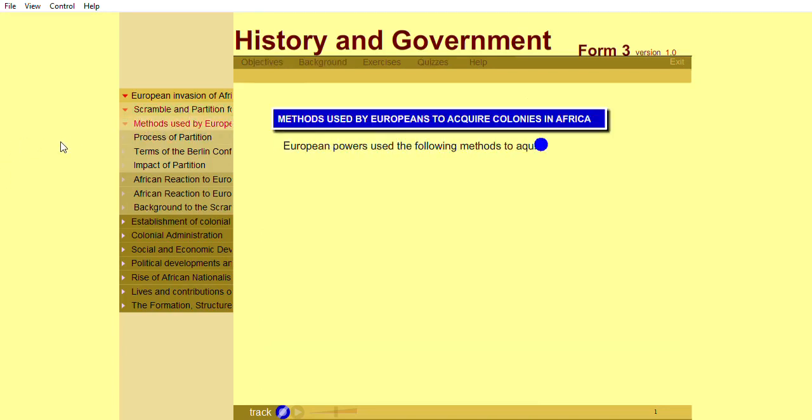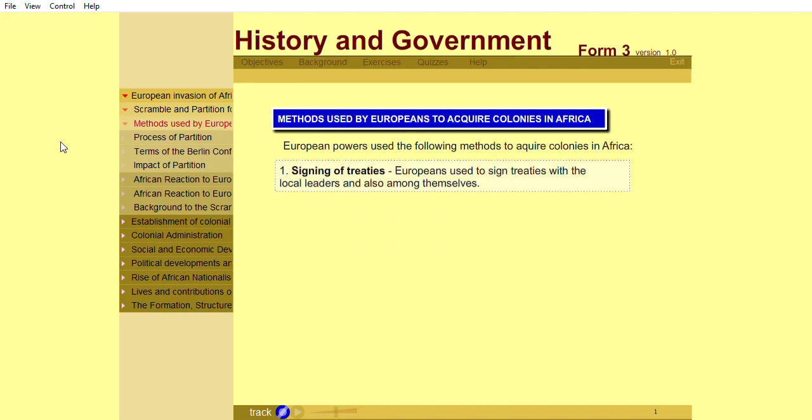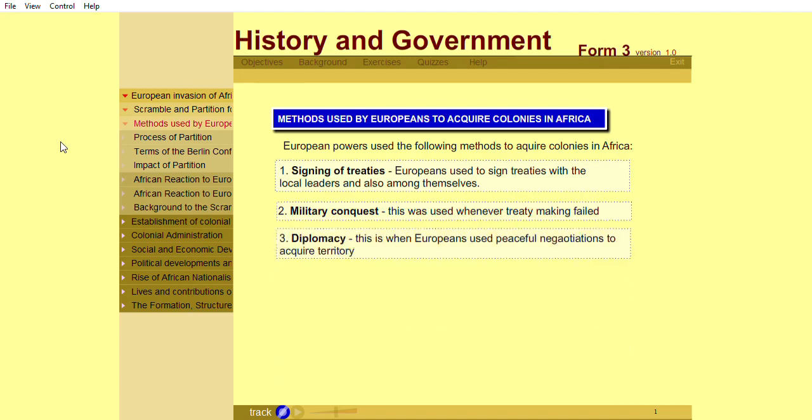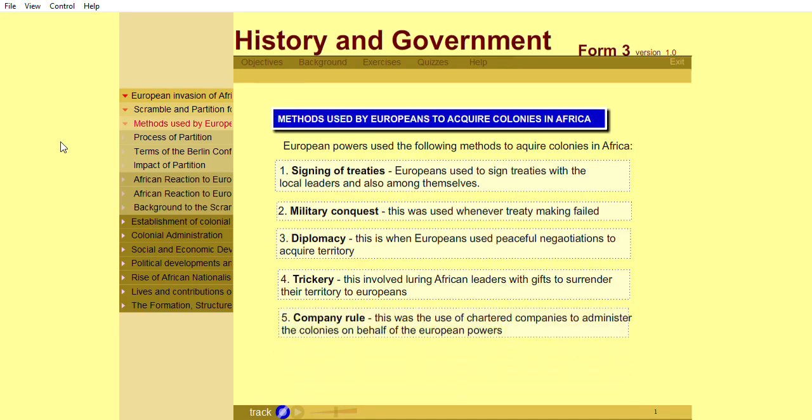European powers used the following methods to acquire colonies in Africa. Signing of treaties. Europeans used to sign treaties with the local leaders and also among themselves. Military conquest. This was used whenever treaty making failed. Diplomacy. This is when Europeans used peaceful negotiations to acquire territory. Trickery. This involved luring African leaders with gifts to surrender their territory to Europeans.